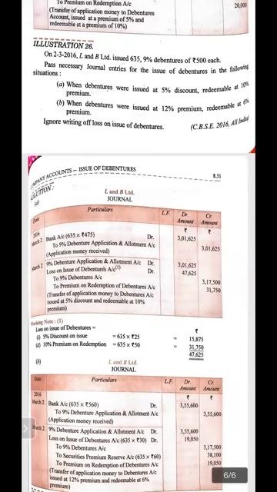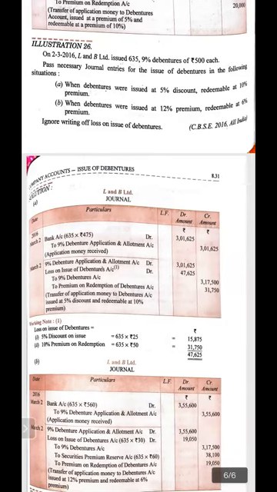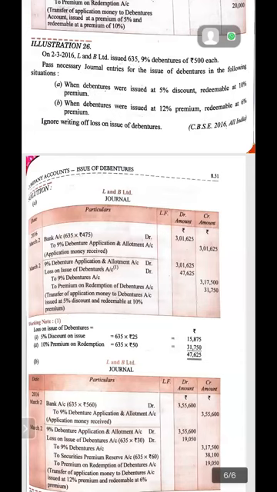Bank account debit to debenture application and allotment account. Application money received, and the amount is to be calculated as 635 multiplied by 475, because as the debentures are issued at discount, you have to consider the value of the debenture as 475 rupees per debenture here, not 500 rupees.